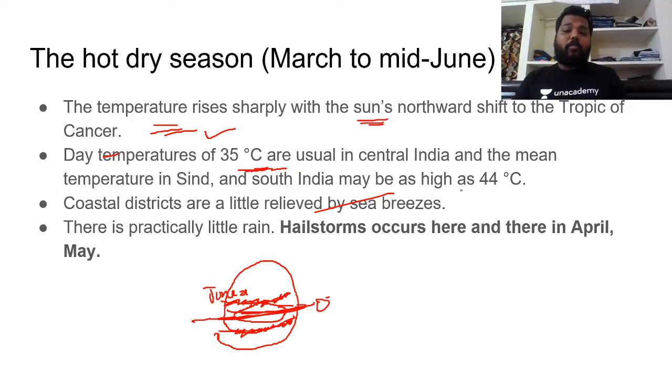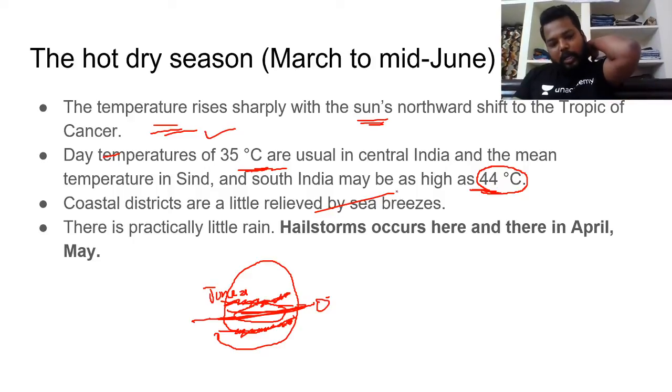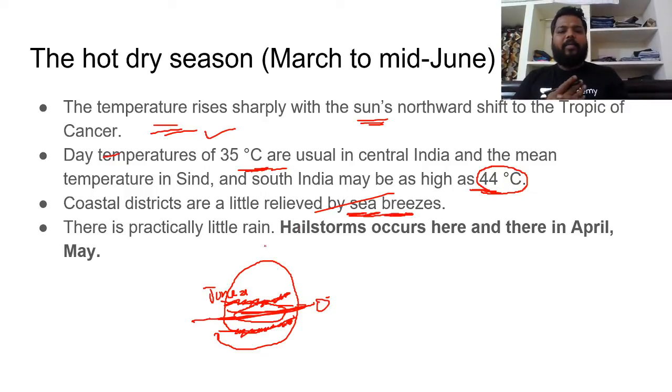During these seasons of March, April and May, we would find huge temperatures, recorded somewhere around 44 degrees centigrade. Coastal districts have a little amount of temperature change because they have the influence of sea breezes. Do remember this point. In the hot dry season, practically we won't find any rainfall, but some sudden hailstorms and thunderstorms would be generated